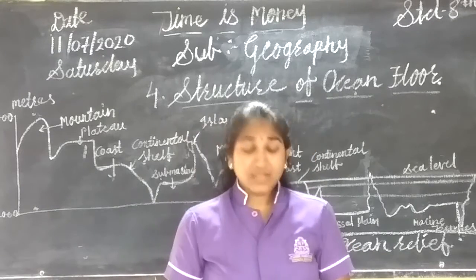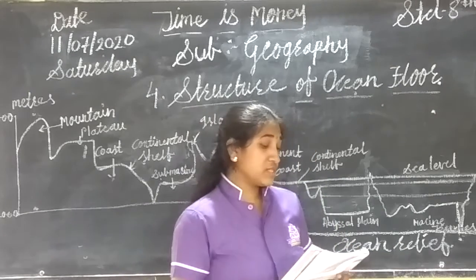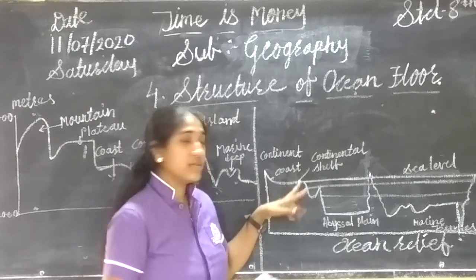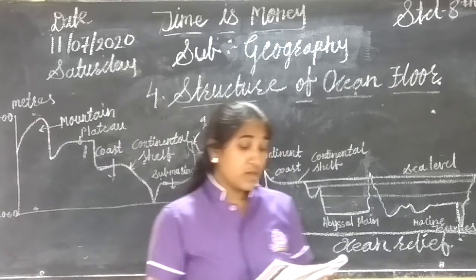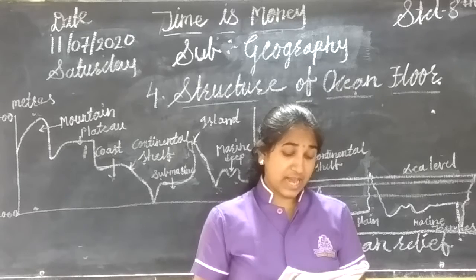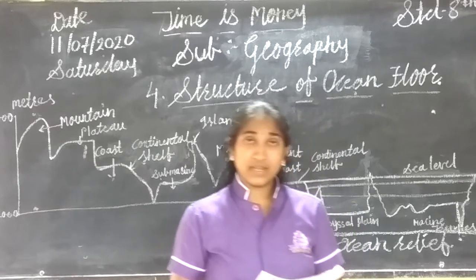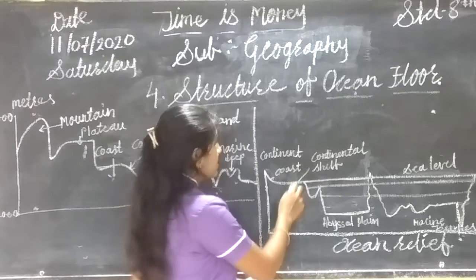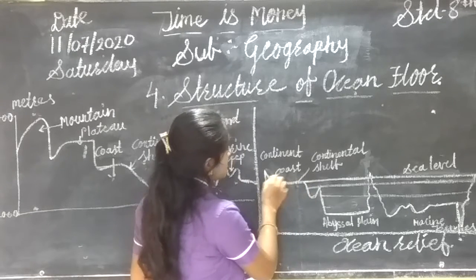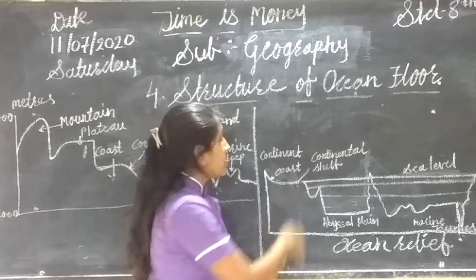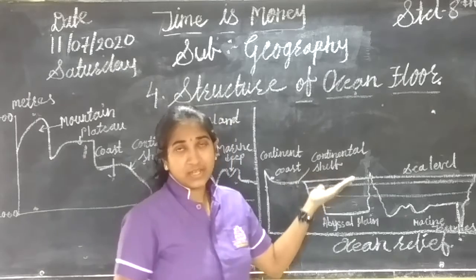The first one is the continental shelf. Can you see? This is called the continental shelf. The land near the coast and submerged under the sea is called the continental shelf. Here we can see there is a coast, and this land is near the coast and submerged under the water.